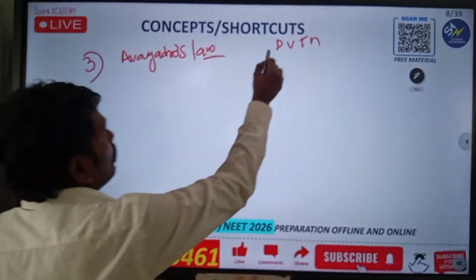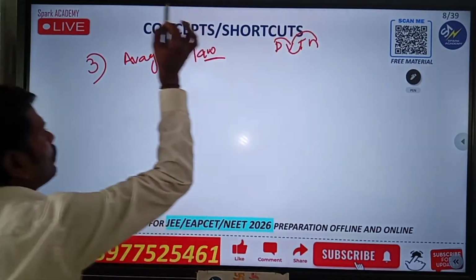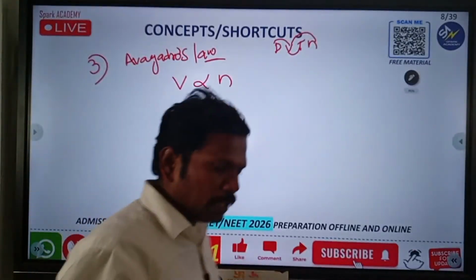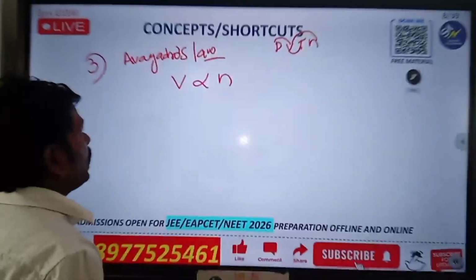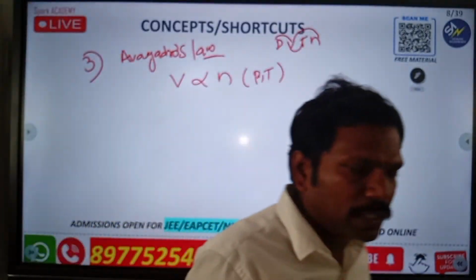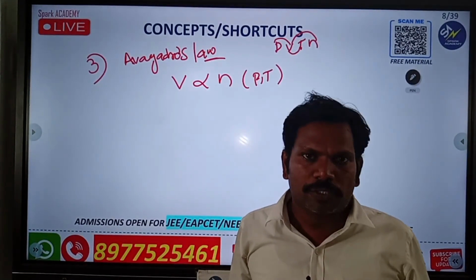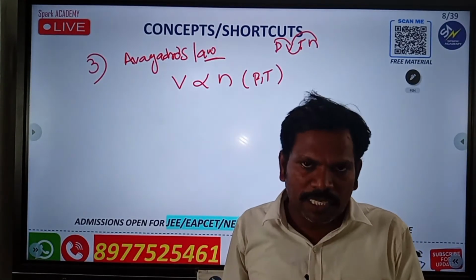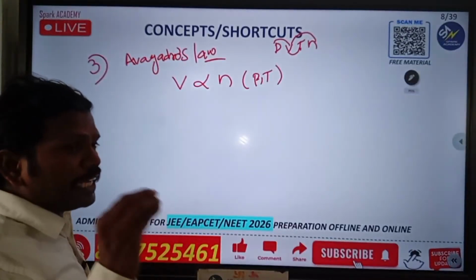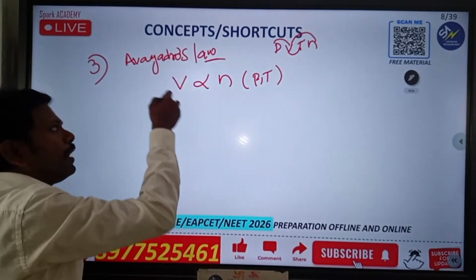Another relationship between P, V, T. Next one V, N. V is proportional to N. That means, at constant pressure and temperature. Why are we saying constant now? If it is not constant, the volume would change. But at that time pressure should be constant and temperature also constant. At that time, equal number of moles of the substance contain equal volume. This is called Avogadro's law.